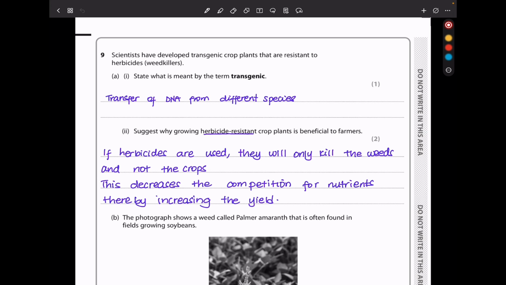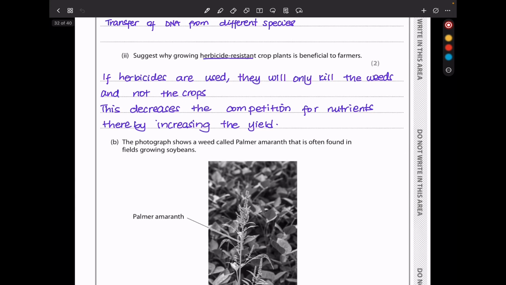Next, they say suggest why growing herbicide-resistant crop plants is beneficial to farmers. If farmers are going to use herbicides, herbicide-resistant crops are not going to be affected. They will thrive. However, the herbicide is going to destroy the weeds only and not the crops. So this is going to decrease the competition for nutrients and thereby increase the yield of the crops.